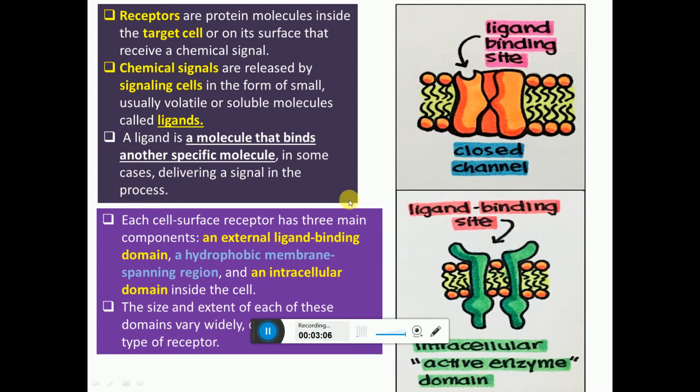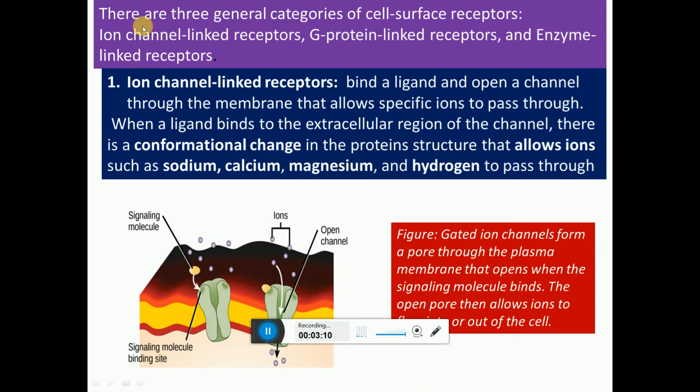There are different types of receptors. You can see in the figure. There are three general categories of cell receptor: ion channel linked receptor, G protein linked receptor, and enzyme linked receptor. These are three major types of cell receptors or surface receptors.